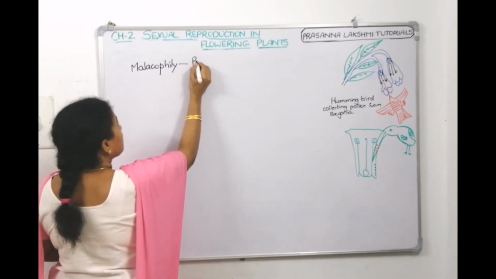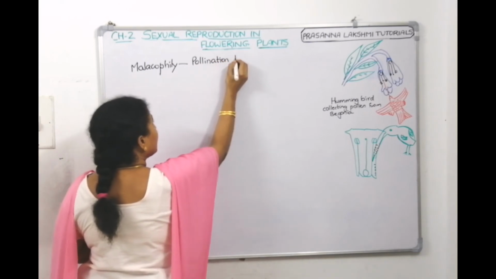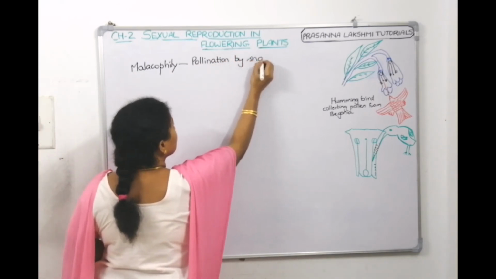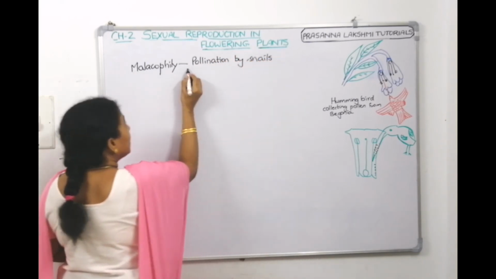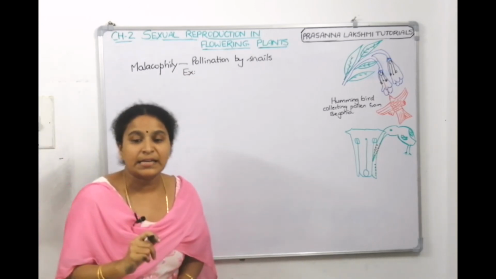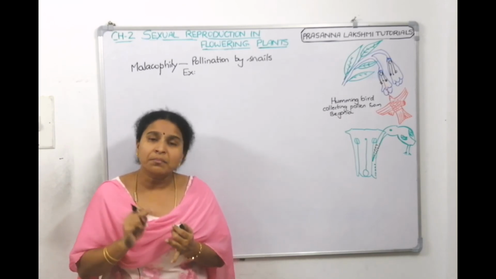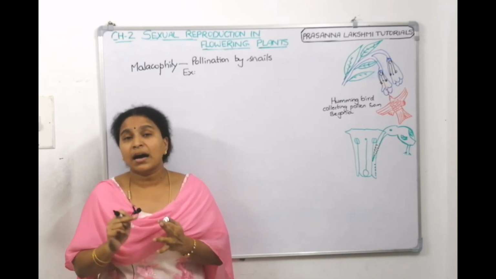Malacophily is pollination by snails. Now, the examples of the plants which are pollinated by snails are, one is the snake plant, other one is arum lilies, and the third one are aroids.